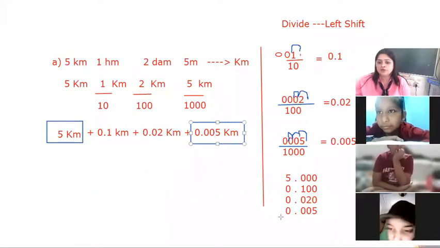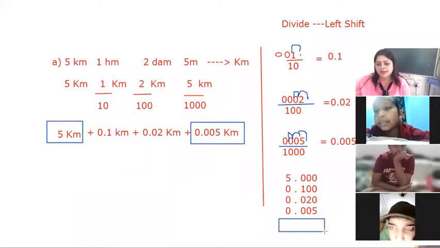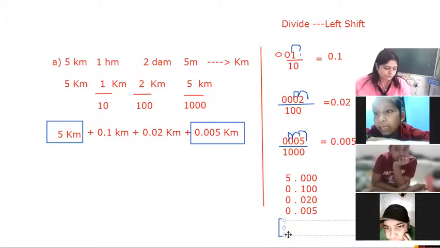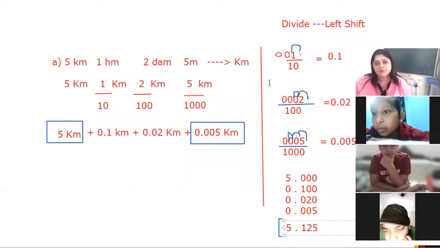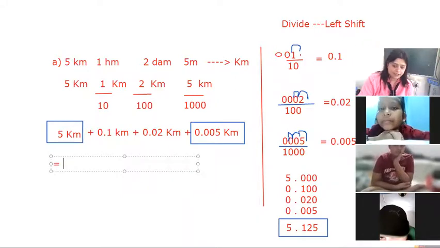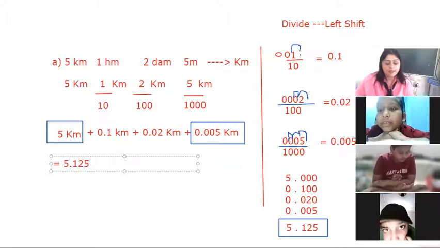Okay, now we are going to add. Now we are going to write down the values of it. Tell me quickly by adding, what will be the answer? Ma'am, 5.1. Yes, 2 and 5, very good. So this will be your answer. Now we can write down the final answer here. That will be 5.125.